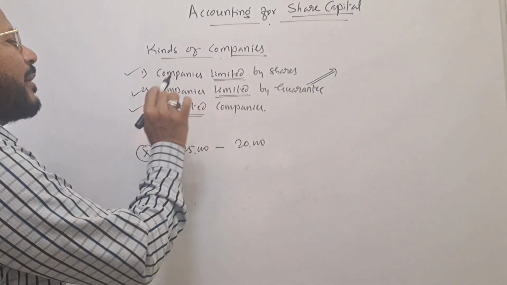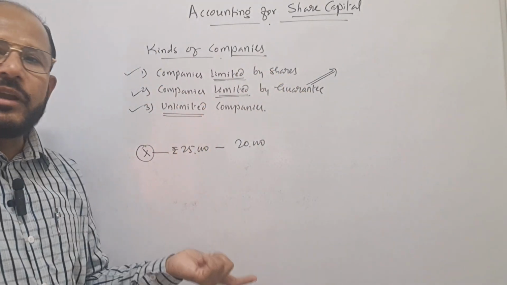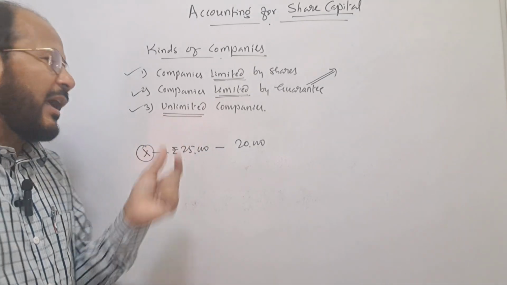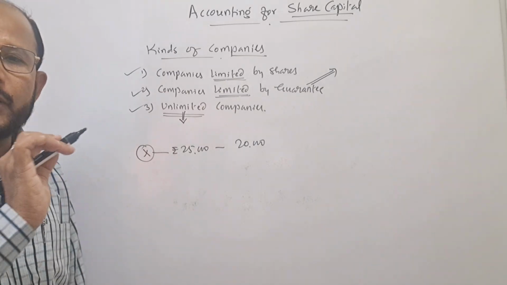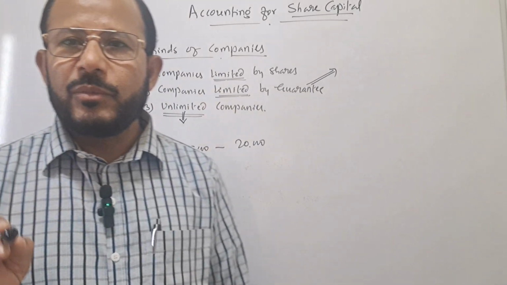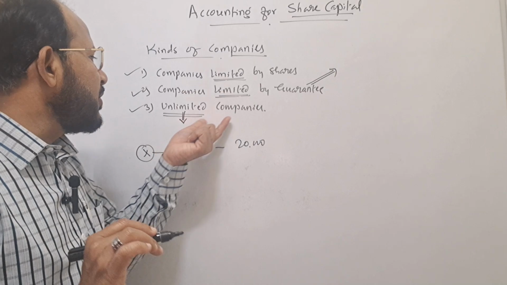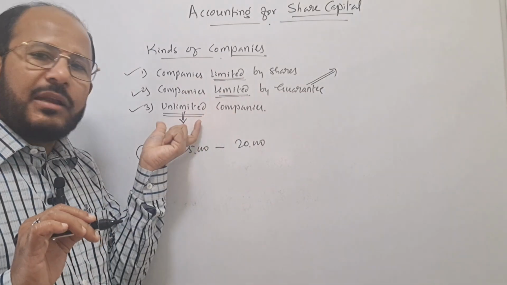Next one is unlimited companies. As the name itself indicates, unlimited in the sense the liability of the members is unlimited. Just like sole proprietary and partnership form of business, here the liability of the members is unlimited.